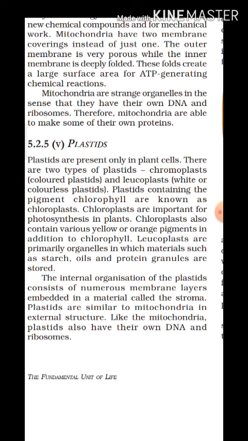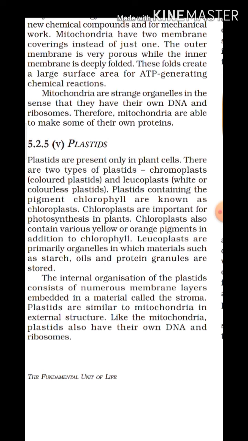Chloroplasts also contain various yellow or orange pigments in addition to chlorophyll. Leucoplasts are primarily organelles in which materials such as esters, oils and protein granules are stored. In the colorless plastid, that is the leucoplast, esters, oils and protein granules are stored. So leucoplast provides the site for storage of different types of material.